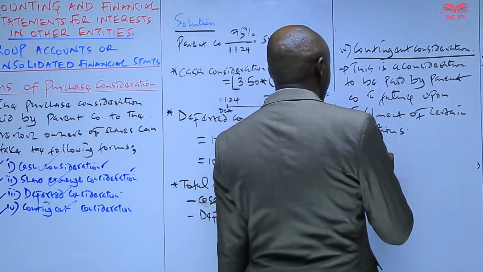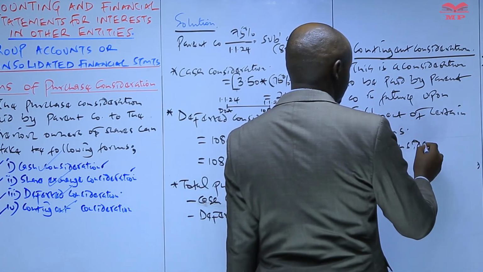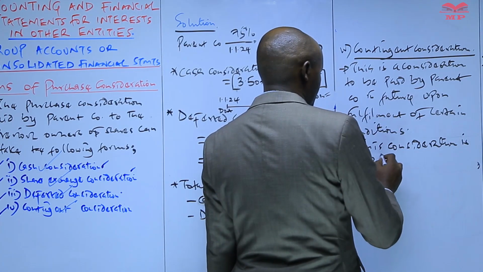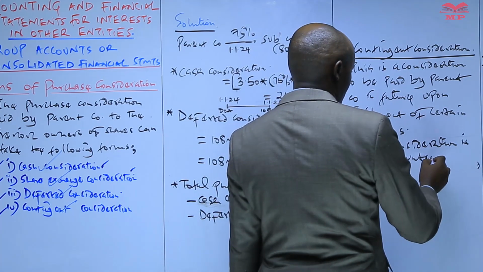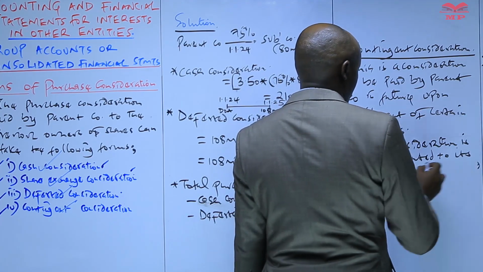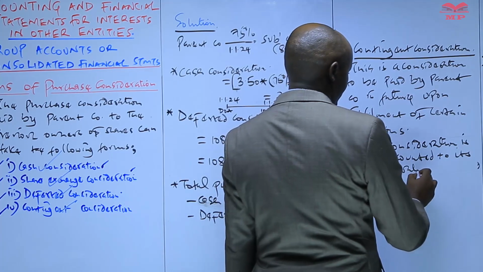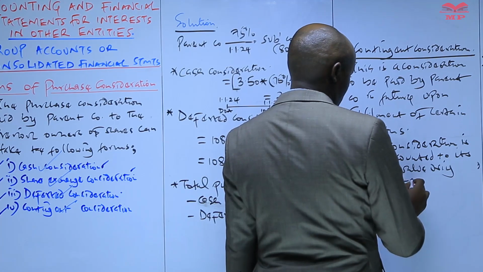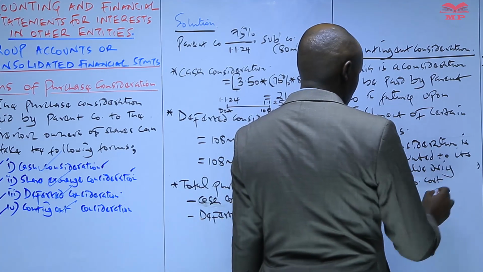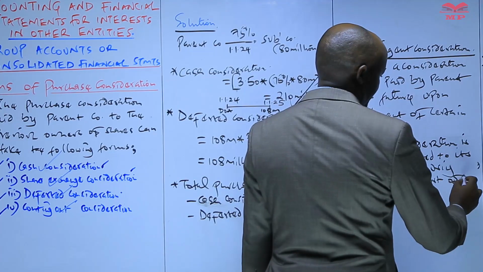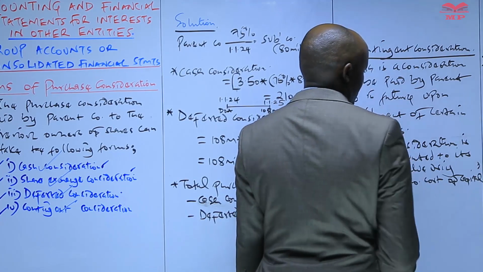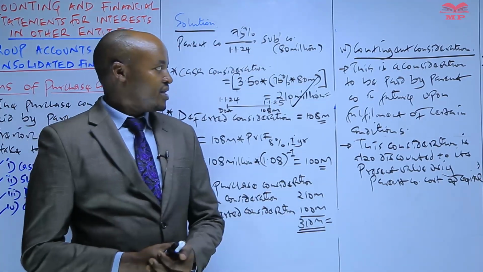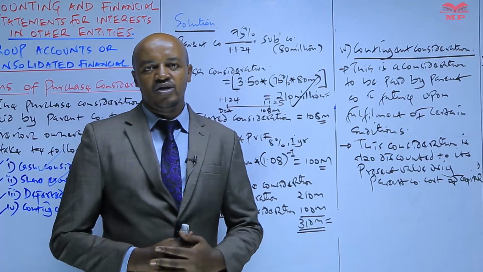So therefore, you can say that this consideration is also discounted to its present value using parent company cost of capital. Yes, so that's basically how we deal with what we refer as a contingent consideration.